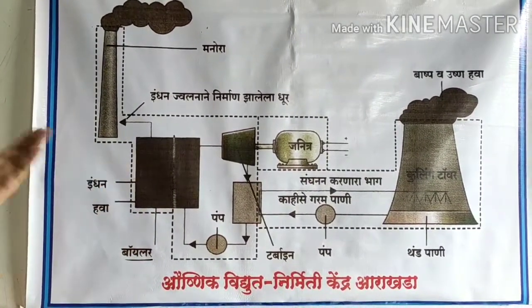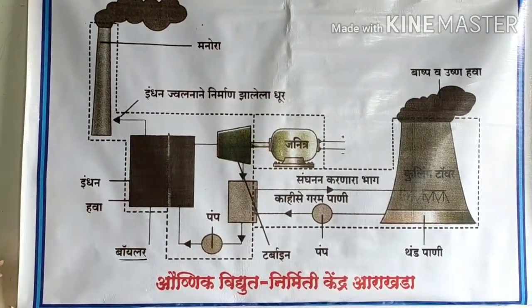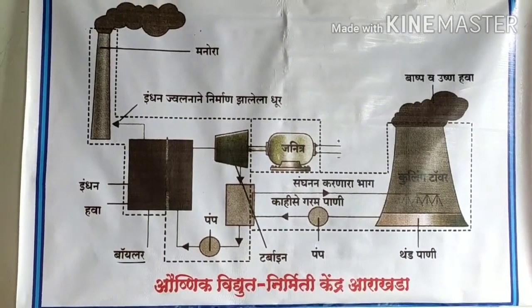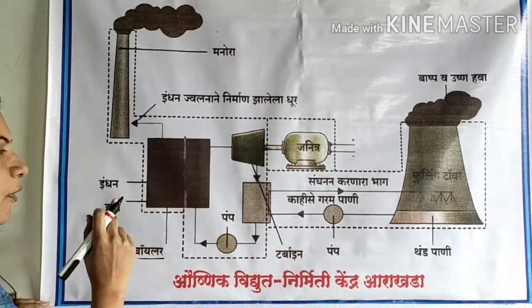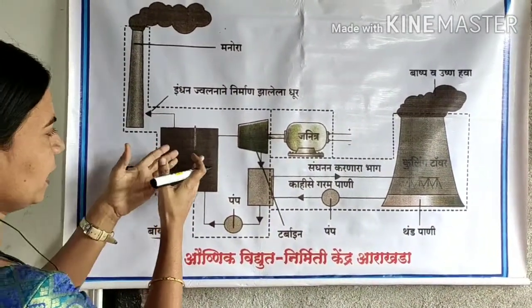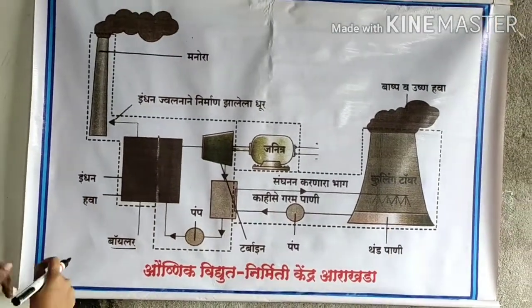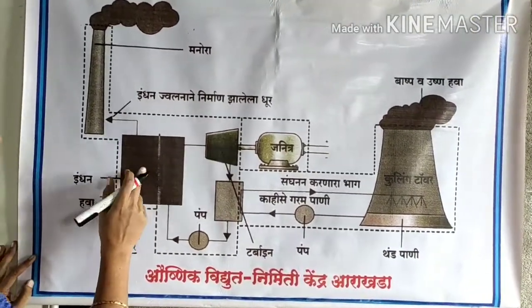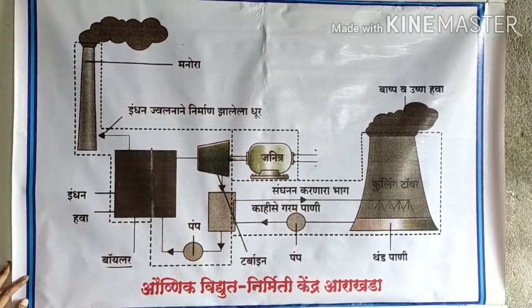Water is converted into steam where coal is used for boiling the water. When this water is boiled with the help of burning coal, at that time with the help of this heat, steam is formed. This steam is again forwarded towards the turbines.